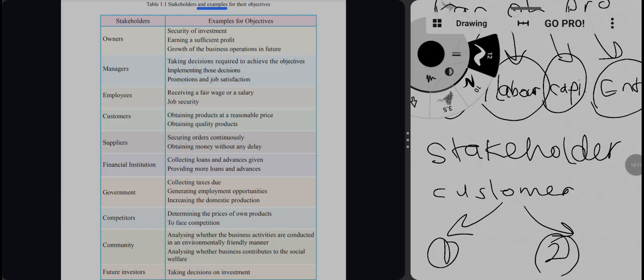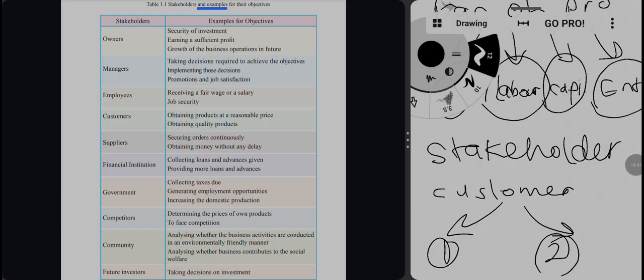And earning a sufficient profit. He wants to know whether he will earn a sufficient profit or not. He is interested in the business because he wants to know whether he can earn a sufficient profit.